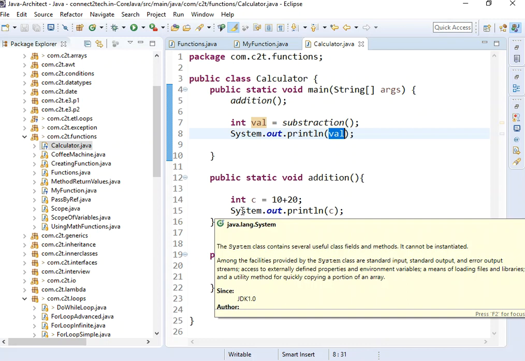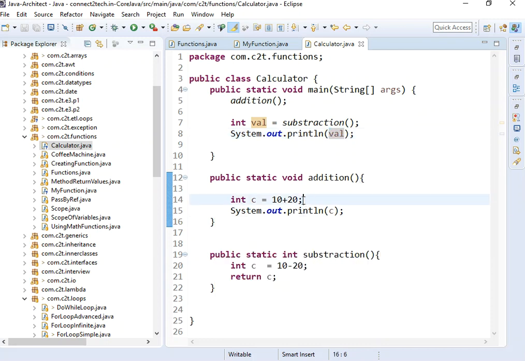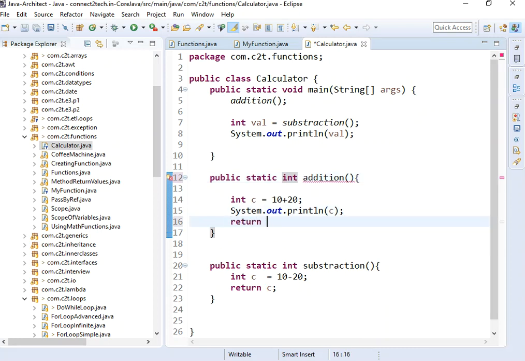Here we get 10 plus 20, 30. And here subtraction is happening. So we declared the return type as void here, which is why we wrote return. And in case we did integer addition in subtraction, then we would have to take a return type. What is your question? If we use integer instead of void there? Yes. If I make it int, then I have to make sure that I return C also.